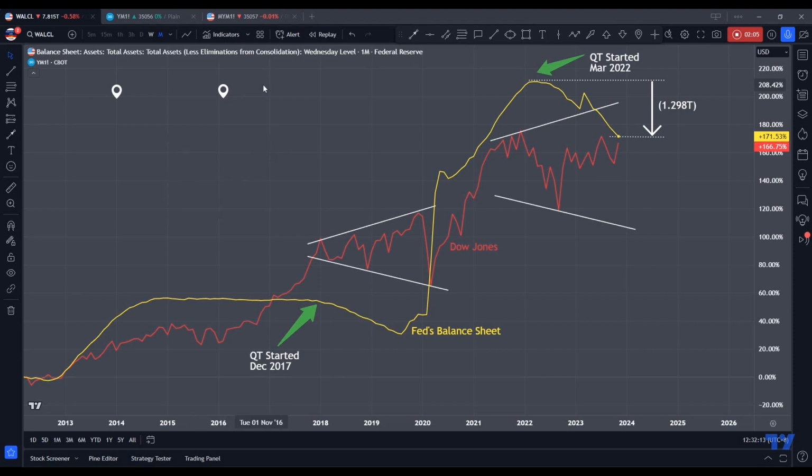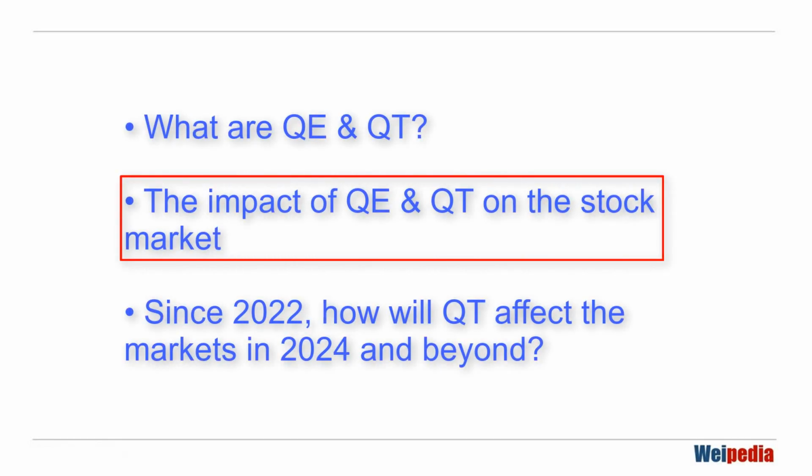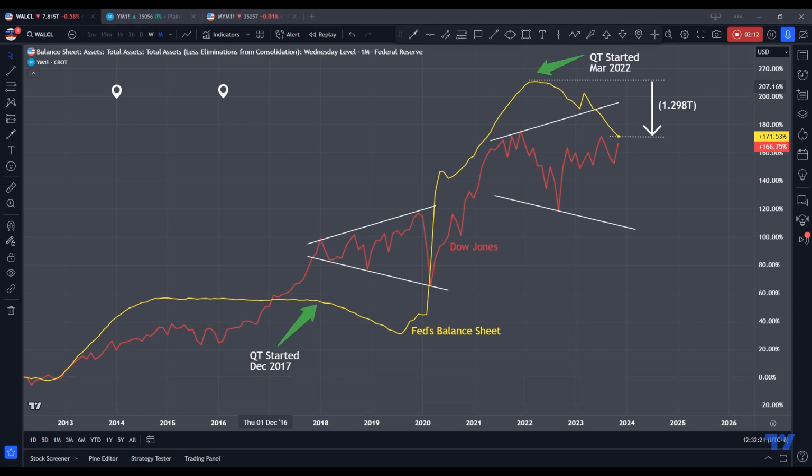Let's go over to the second segment: QE and QT impact on the stock market. Let's discuss QE, quantitative easing, which is increasing the money supply, where the stock market should go up. A very typical example was during COVID-19. That's where the Fed increased its balance sheet, or QE, and when QE happened, it's almost certain that the stock market went bullish. And that's what we're seeing here.